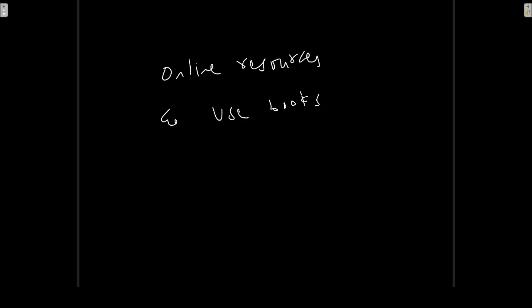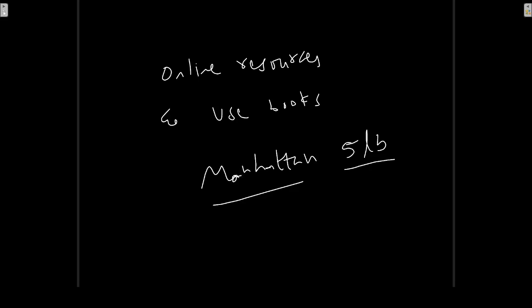For example, download this Manhattan 5LB, because this is the Bible for GRE takers. There are a lot of practice problems in this book. So please try to use these kind of online resources and books instead of joining coaching centers, because even coaching centers can't provide you better materials than this book. So it's better to download this book in the PDF version.